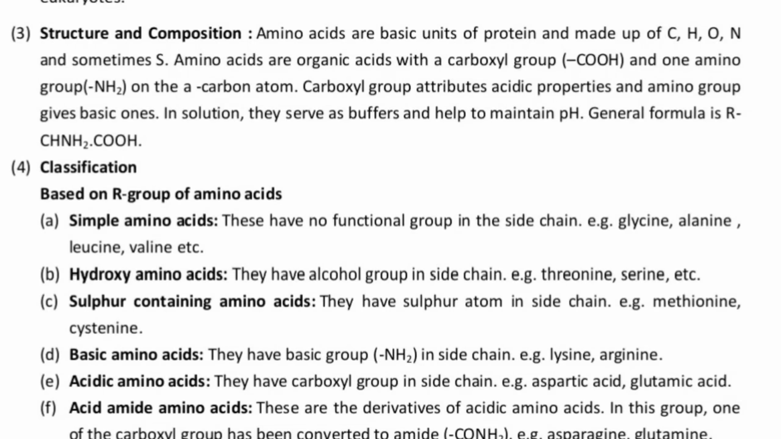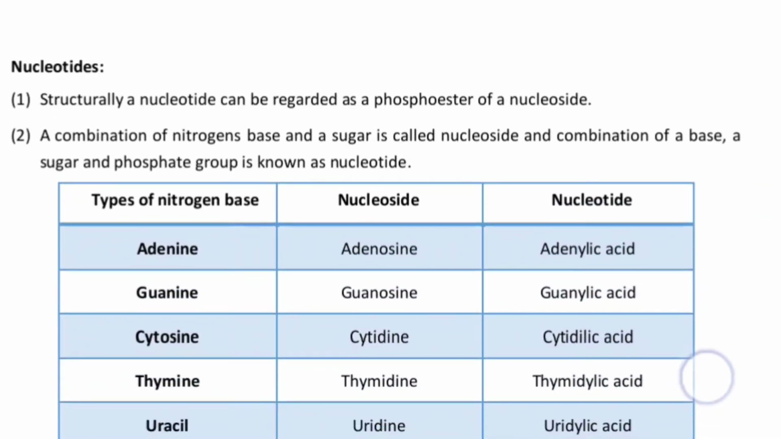And the last one here is the aromatic amino acids. They have an aromatic group, that is a benzene ring, in their structure, and that is none other than phenylalanine and tyrosine. Do remember that tyrosine is the precursor of the majority of hormones.